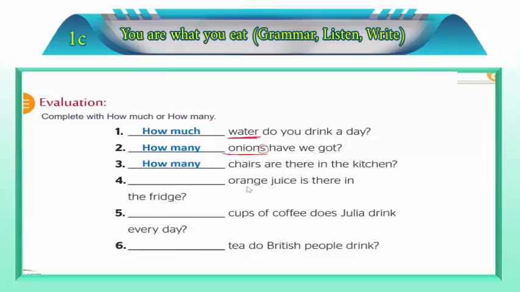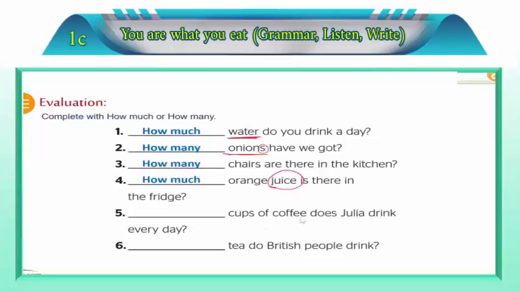Orange, it's countable. Orange is countable. 1 orange, 2 oranges, 3 oranges. But you know, we have here juice. Orange juice. This is very important. We said juice. It's not orange, it's orange juice. Juice is uncountable, just like water, just like lemonade. Do you remember the lemonade? Just like milk and so on. So we have to say how much. Very nice. Number 5, cups of coffee does Julia drink every day?